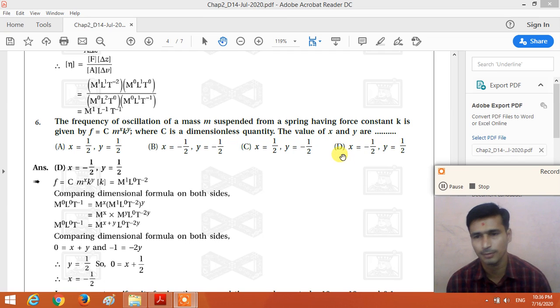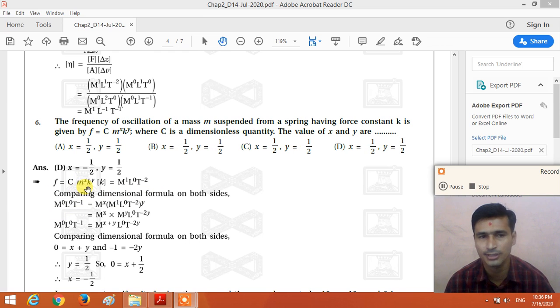Right? This type of the MCQ we were already discussed previously. So try to solve this MCQ by yourself. Here the frequency F is given by C m raised to x and k raised to y. So what is the dimensional formula of the frequency? The dimensional formula of the frequency is M0 L0 T minus 1. m is a mass of the object, right?